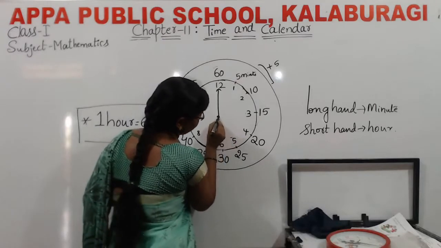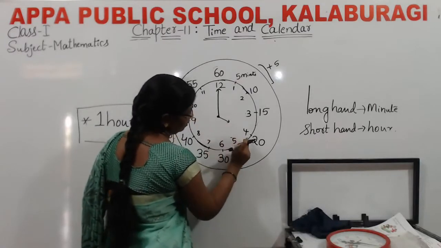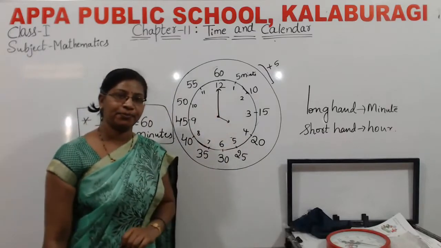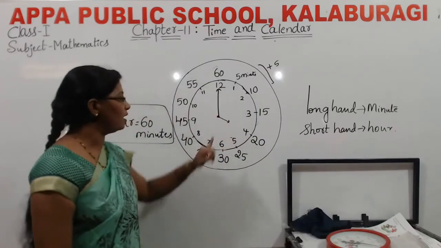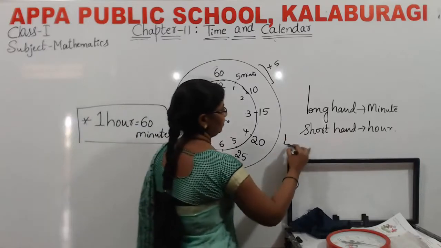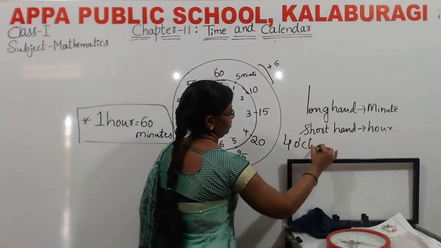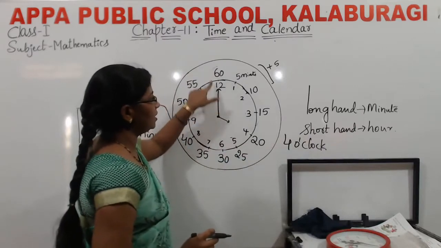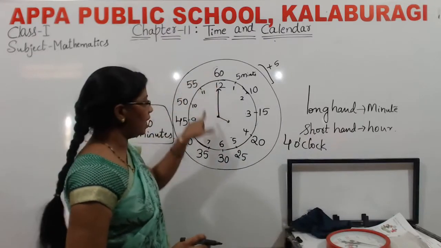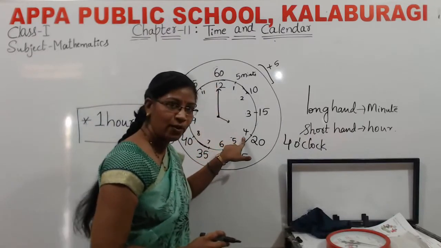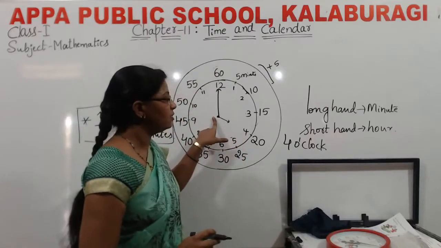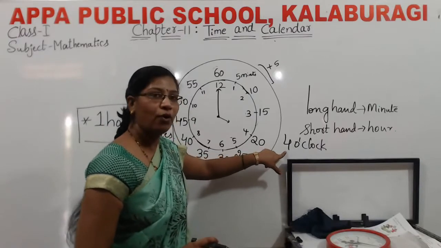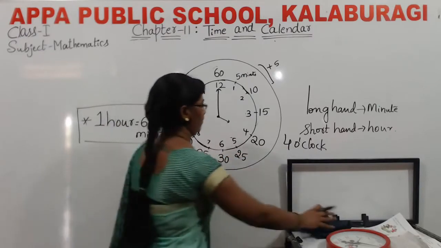For example, I will show you the hour hand here. I am showing you the 4th place. What is the time now? Very good. Now it is 4 o'clock. Why? Because the minute hand is at the 12th place and the hour hand is at the 4th place, so we call it 4 o'clock. What is the time now? 4 o'clock.